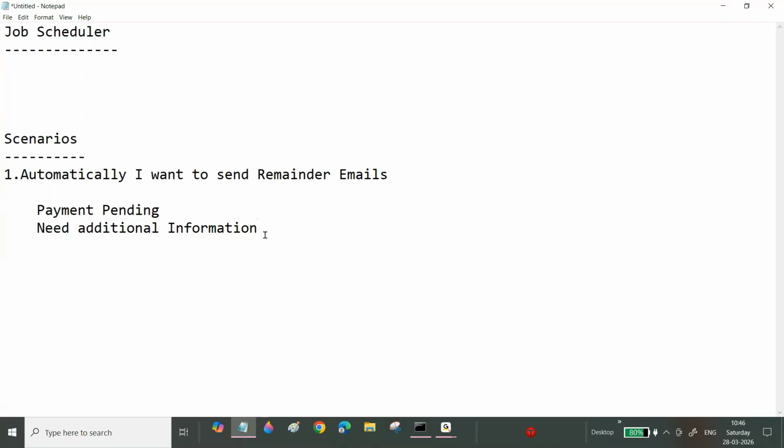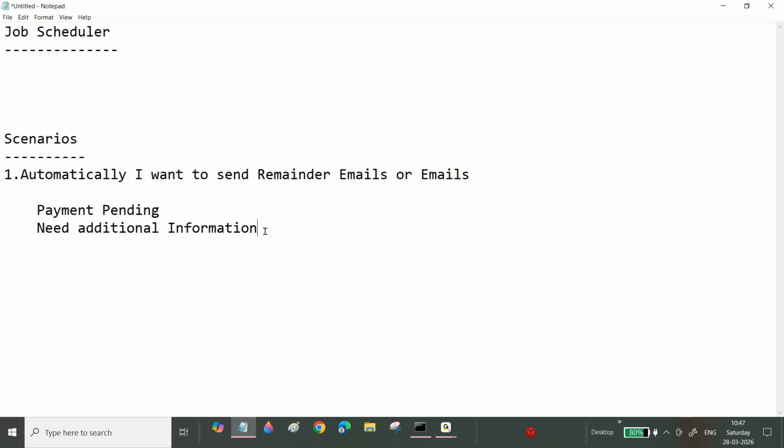Now I want to send some emails at a specific time, in any of these scenarios, payment pending or need some information. Or else I want to send data reminder emails.